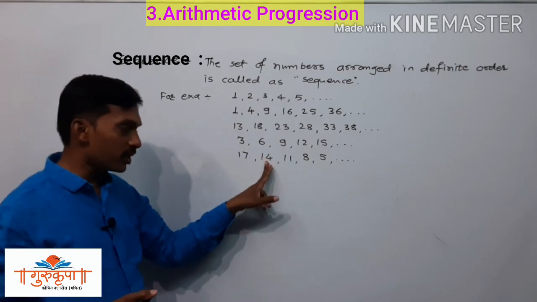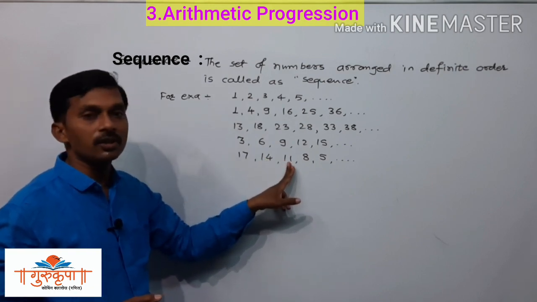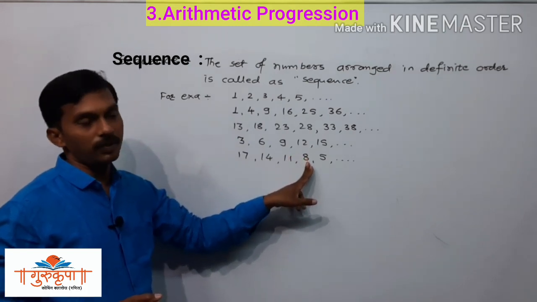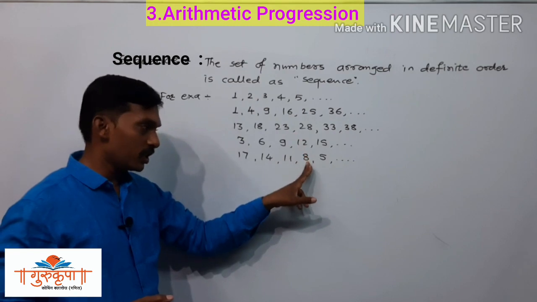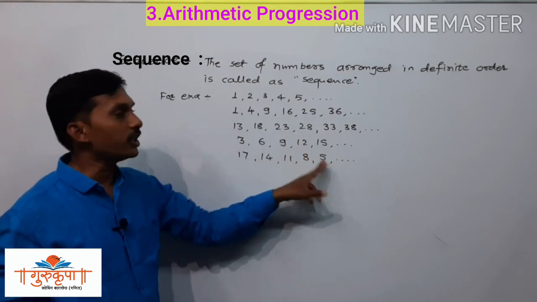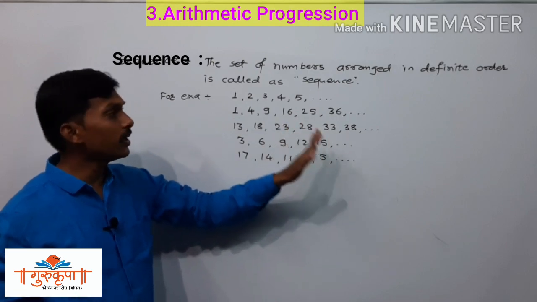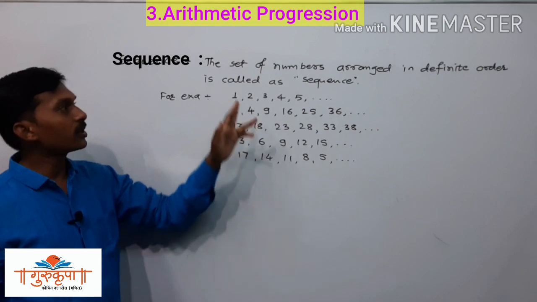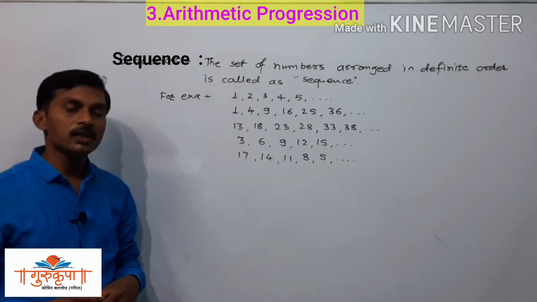From the second term 3 is subtracted and we get the third term. From the third term 3 is subtracted and we get the fourth term. After subtracting 3 from the fourth term we get the fifth term. So it is also a sequence since there is a definite order among the given numbers.